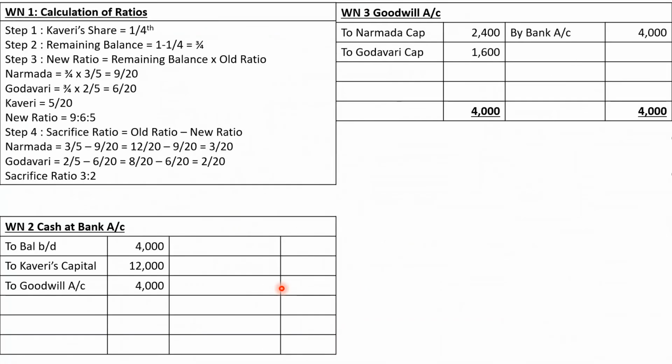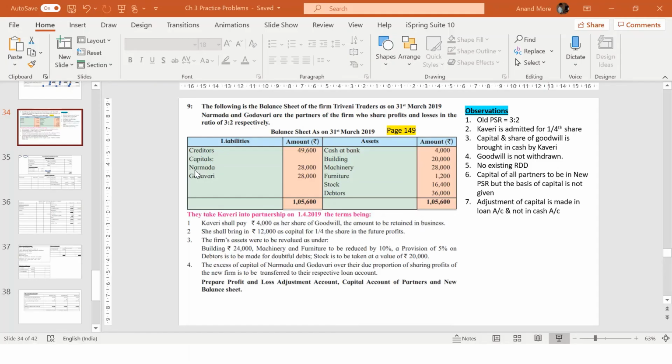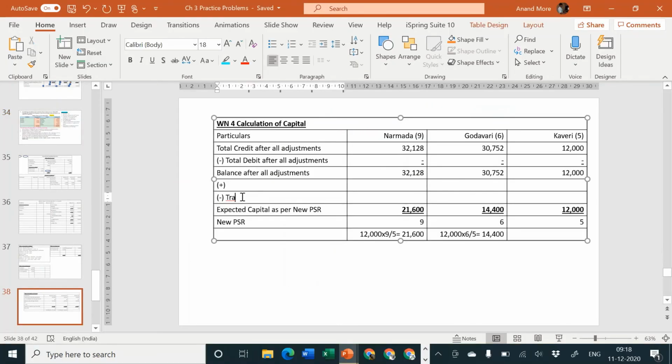So let me consider now the amount to be transferred to loan account. 32,128 minus 21,600.